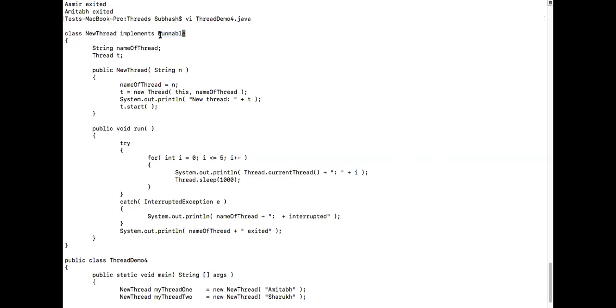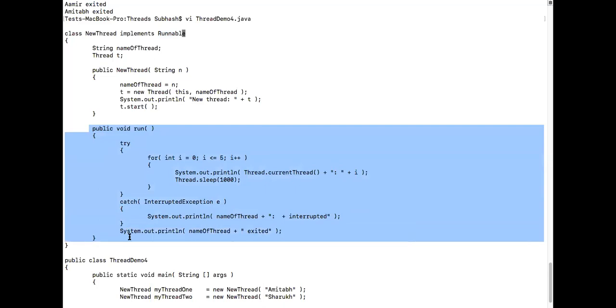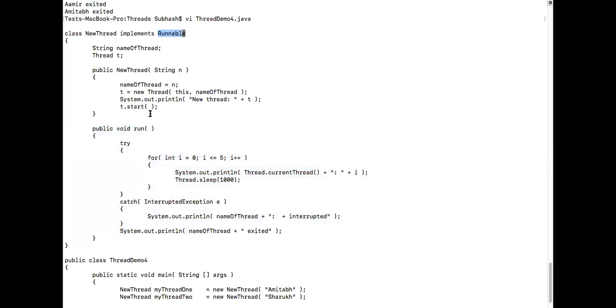So Shekhar, did you understand? Yes, sir, I got it. Any object that you are planning to associate with a thread has to implement Runnable. If you are implementing Runnable, what is the meaning? That you have to implement the run method. Why? Because it is guaranteed that the thread is going to call the run method, and there should be a run. The only way to guarantee that you will not forget to put run is by saying implement Runnable. If you implement Runnable, it is mandatory that you override run.